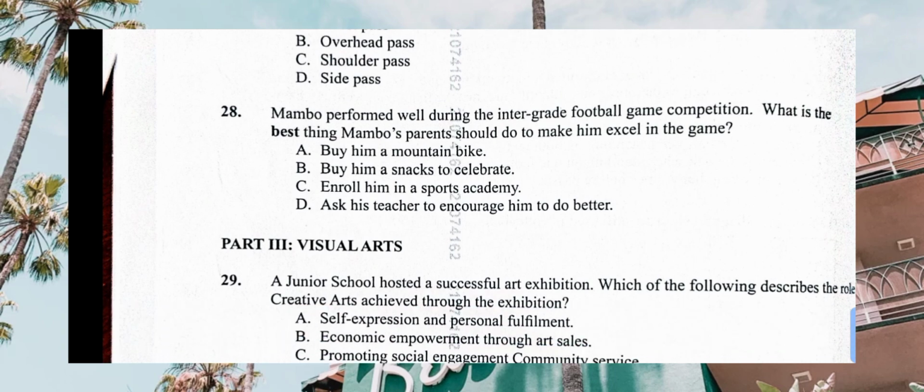Then Mambo performed well during the inter-grade football game competition. What is the best thing Mambo's parents should do to make him excel in the game? Buy him a mountain bike? No. Buy him snacks? No. Enroll him in a sports academy? Yes. Correct answer is enroll Mambo in a sports academy.